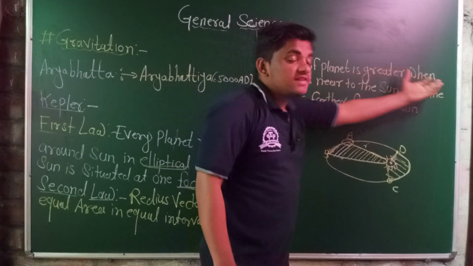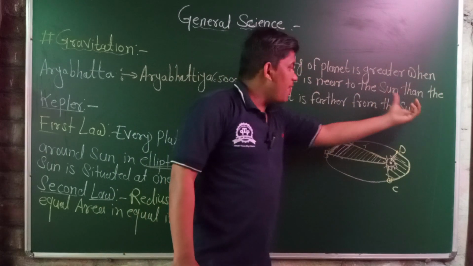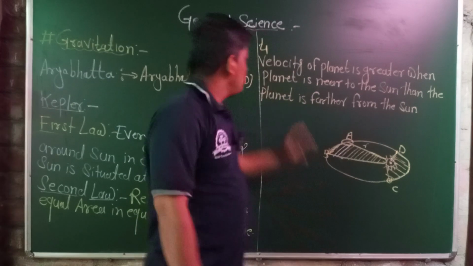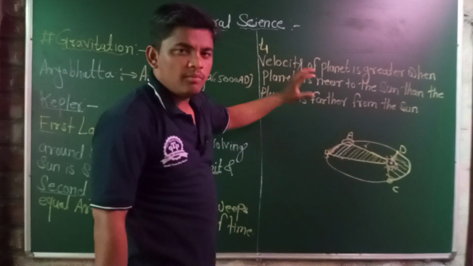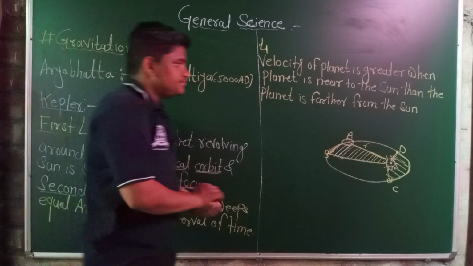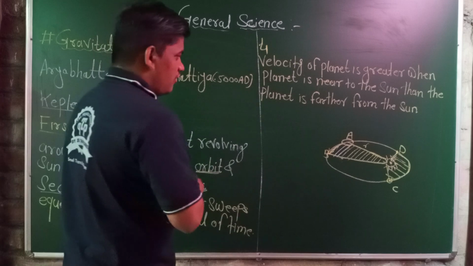The velocity of the planet is greater when the planet is near to the sun than the velocity of planets which are farther from the sun. This is the most important conclusion, which will be asked in MCQs or for 1 mark in any type of examination.